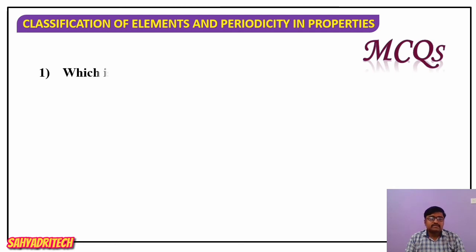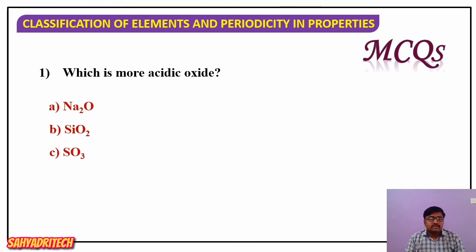Now if I consider MCQs, which is the more acidic oxide? Options will be given: Na2O, SiO2, SO3 and Cl2O7. Na2O and SiO2 are metallic oxides, so they are basic in nature. Cl2O7, which belongs to the 17th group, will be more acidic in nature. So option D is correct.